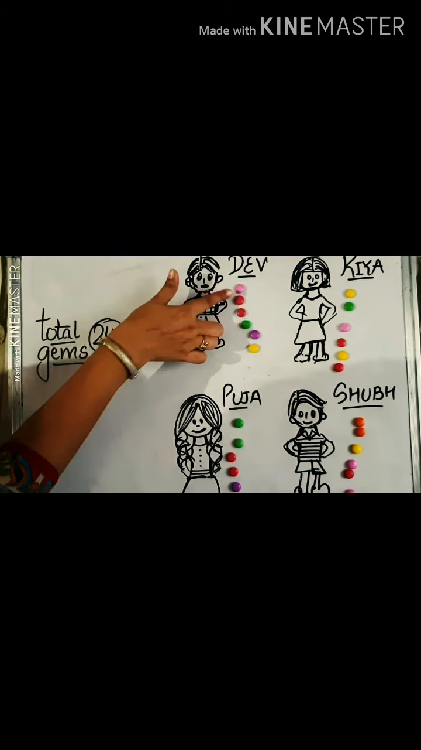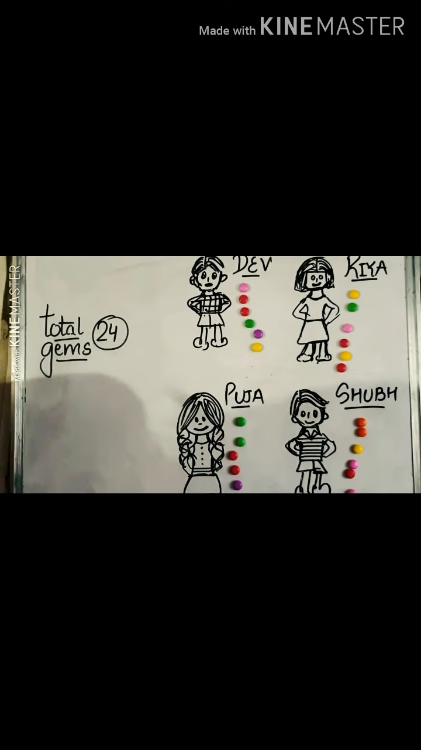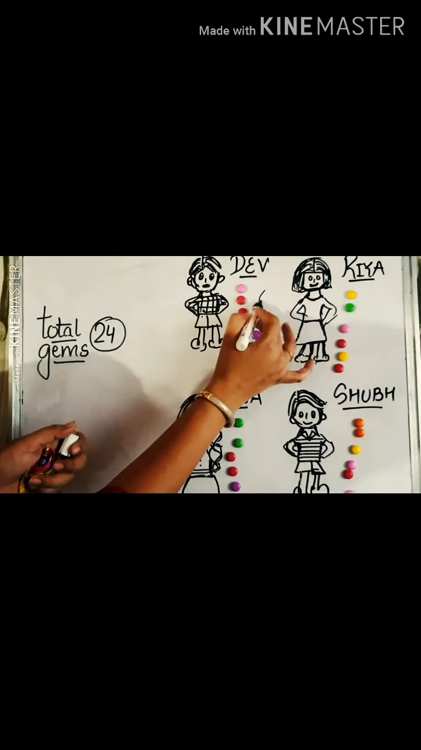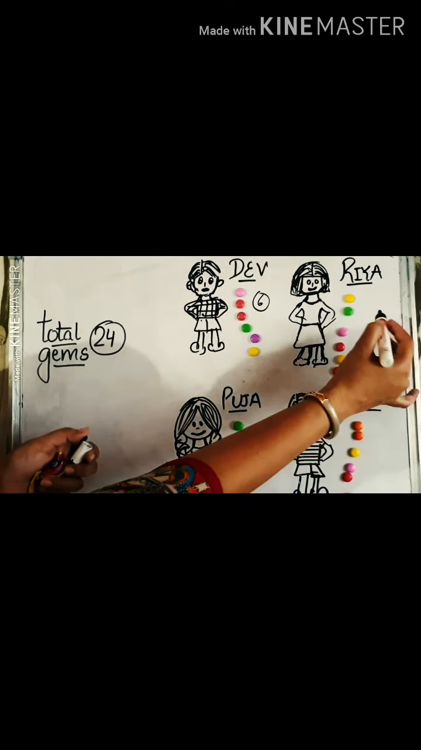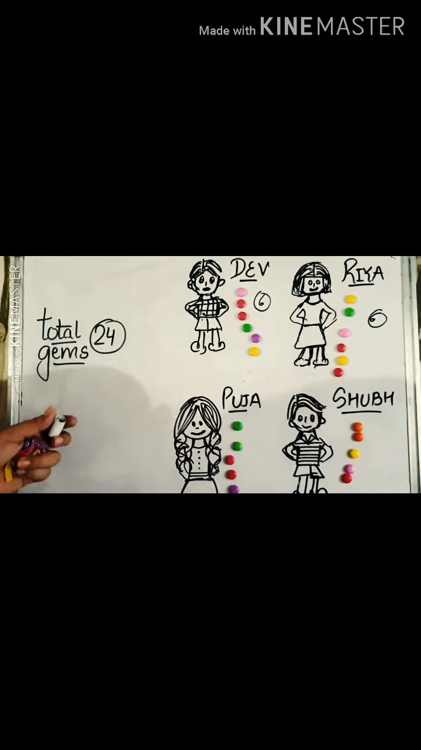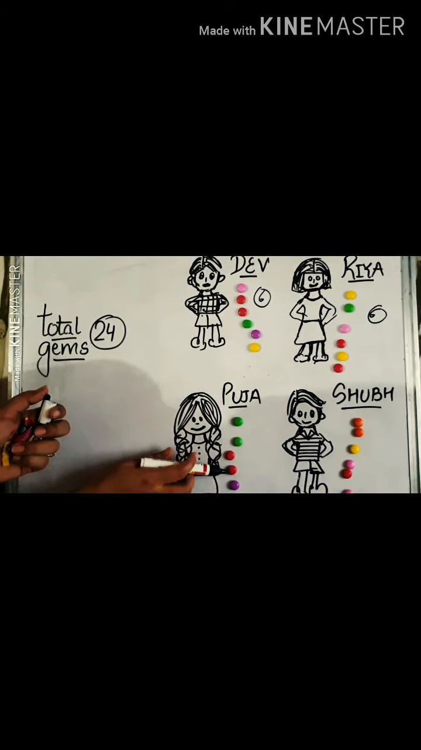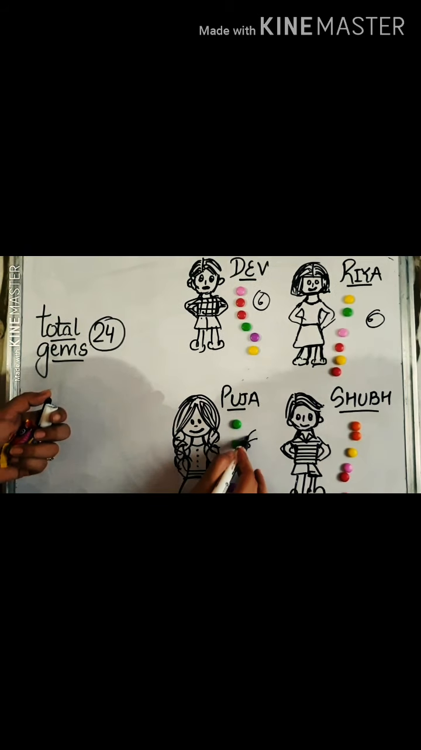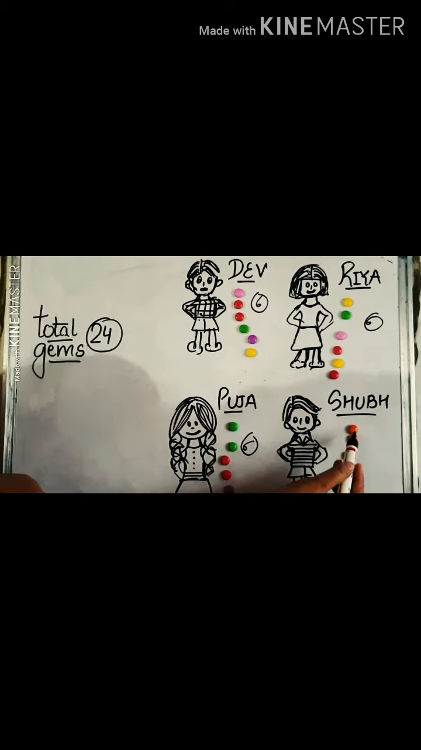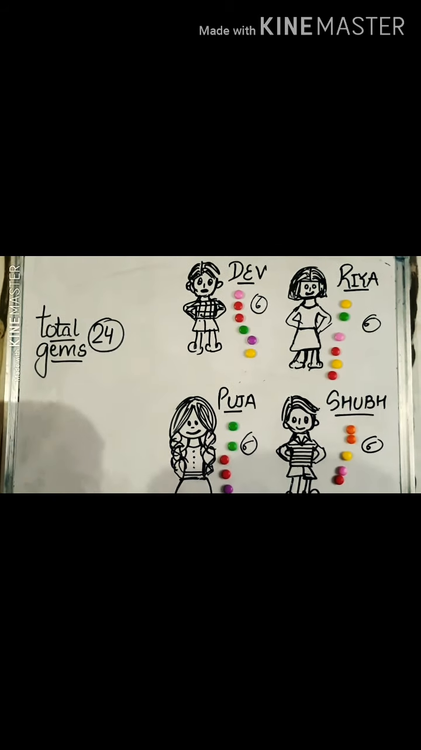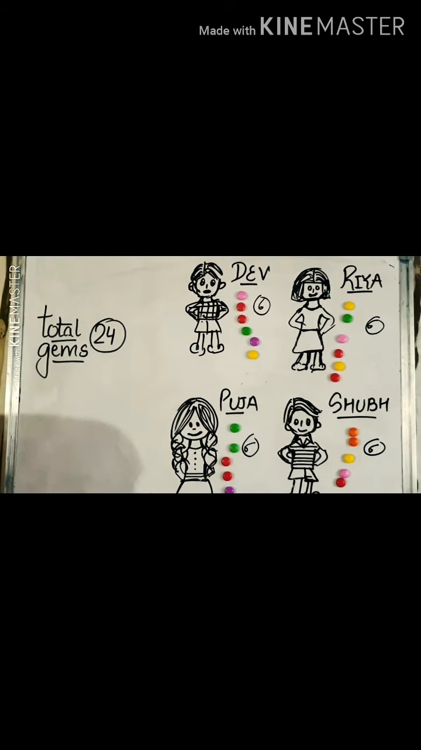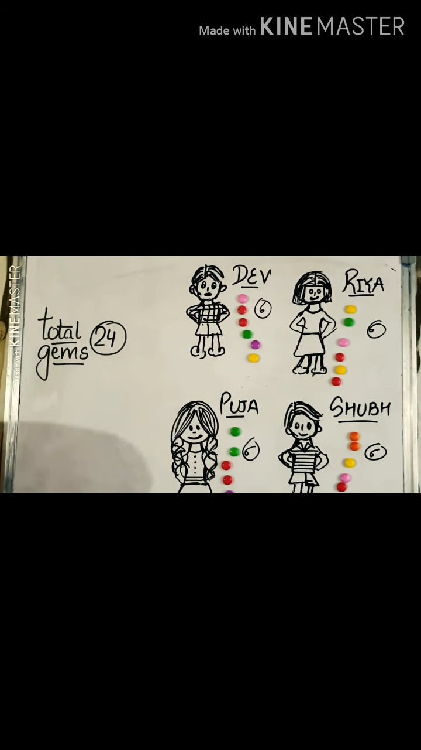Dev is having 1, 2, 3, 4, 5, 6. Dev is having 6 gems. Now again Riya, 1, 2, 3, 4, 5, 6. Riya is also having 6 gems. Pooja, 1, 2, 3, 4, 5, 6. 6 gems again. And Shubh, 1, 2, 3, 4, 5, 6. So in this manner, I was able to distribute gems equally among my friends.